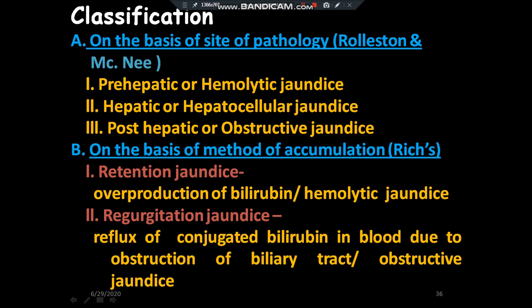On the basis of method of accumulation, which is called Rich's method, it is of two types: retention jaundice. In this condition, there is overproduction of bilirubin. It is also called hemolytic jaundice. Regurgitation jaundice, when there is reflux of conjugated bilirubin in blood due to obstruction of biliary tract. It is also seen in obstructive jaundice.